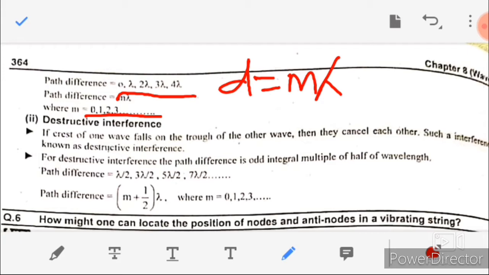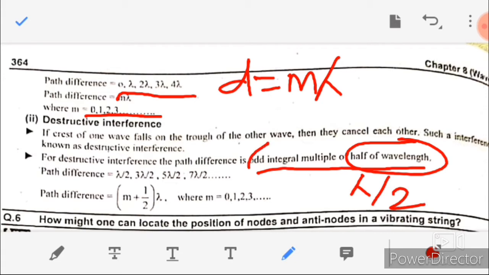Condition of destructive interference. For destructive interference, the condition is that path difference is an odd integral multiple of half wavelength. Half wavelength means lambda by 2, and there should be an odd integral multiple of half wavelength. Like this: lambda by 2, 3 lambda by 2, 5 lambda by 2, 7 lambda by 2 and so on. The formula is (m plus 1/2) lambda, where m can be 0, 1, 2, 3 and so on. Now moving towards question number 6.